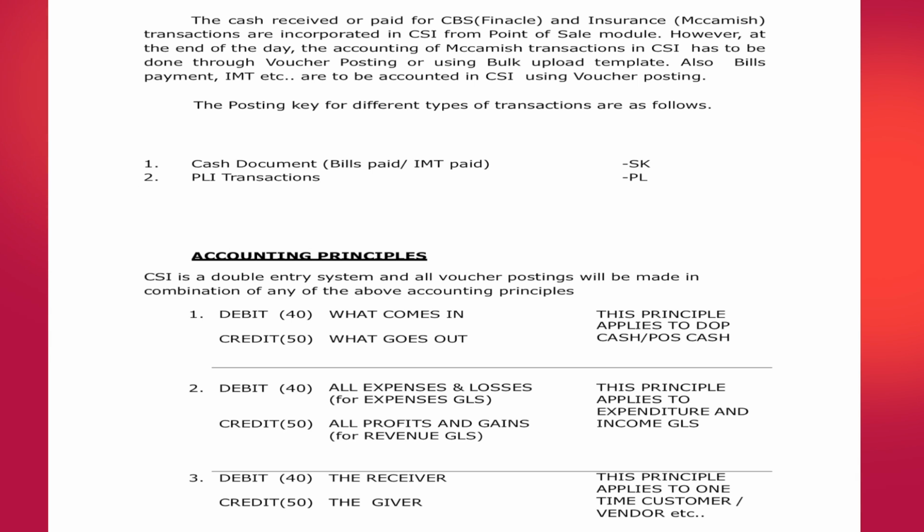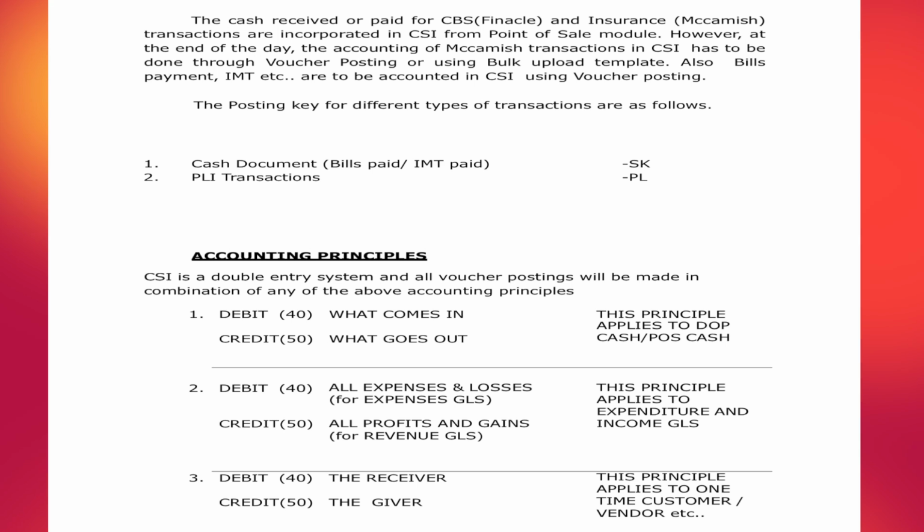Accounting principles: all of you know CSI, Core System Integrated, is mainly introduced for a double entry system only. These three principles are universal accounting principles. Every comrade must know CSI is a double entry system, and all voucher postings will be made in combination of any of the above accounting principles. Debit what comes in, credit what goes out.